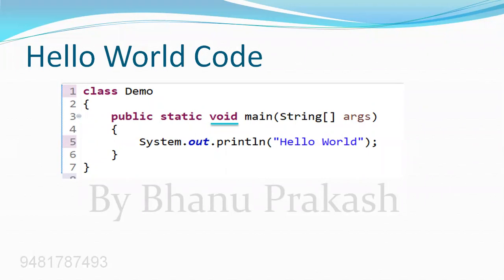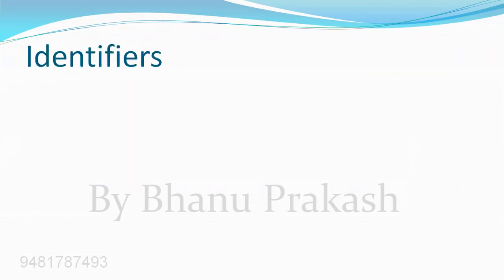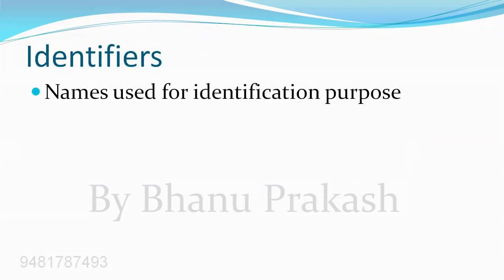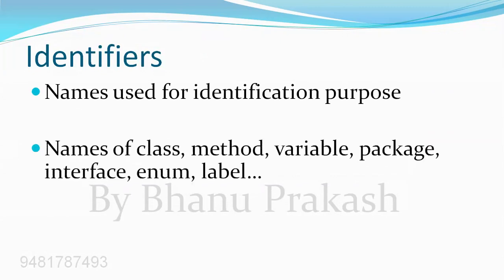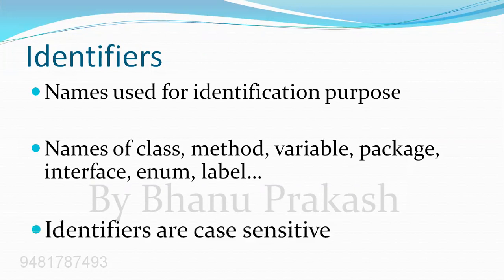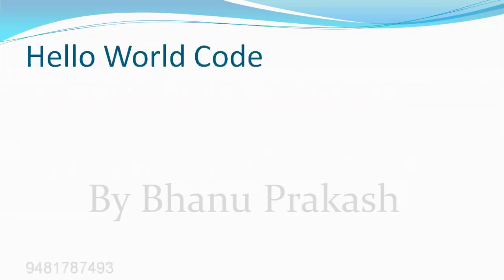This program also contains other words such as demo, main, etc. Then what are these? These are all called identifiers. What is an identifier? It is a name used for identification purpose. These are all the names given for class, method, variable, package, interface, enum, label, etc. And identifiers are case sensitive. Of course, Java itself is case sensitive.